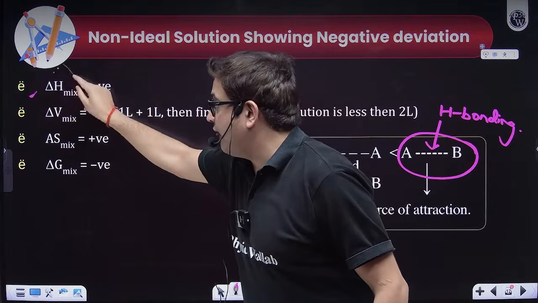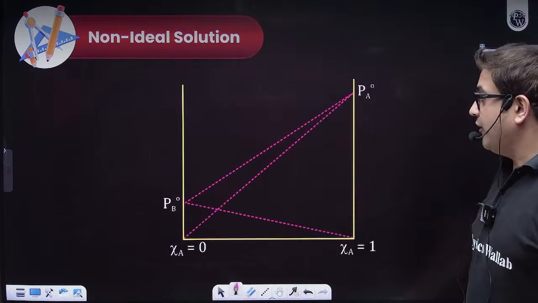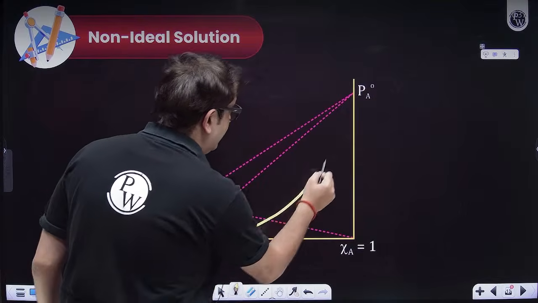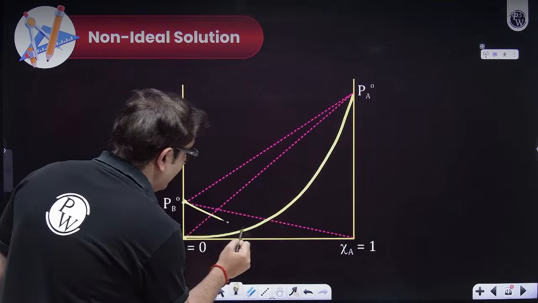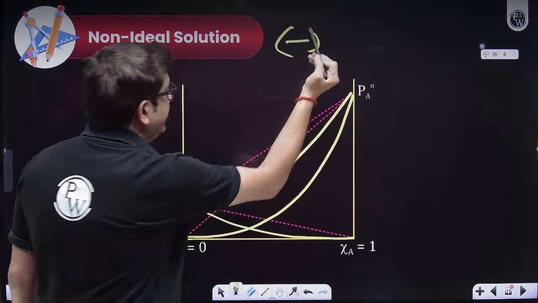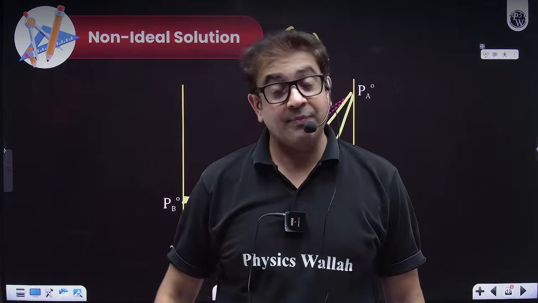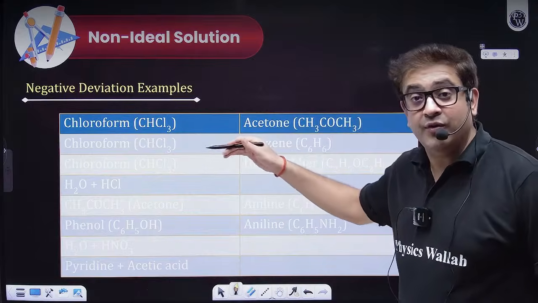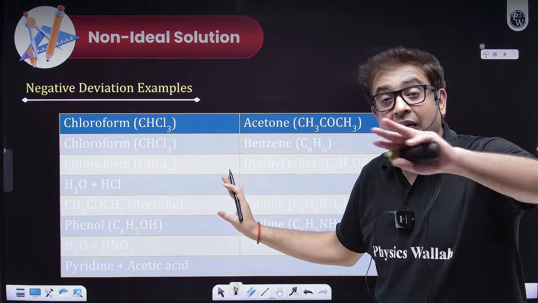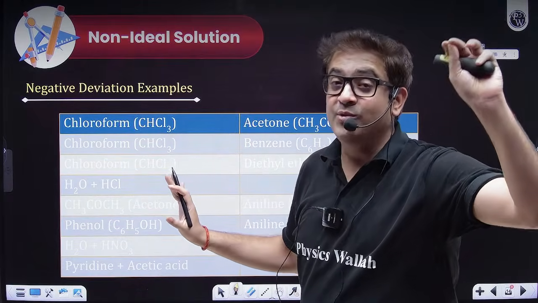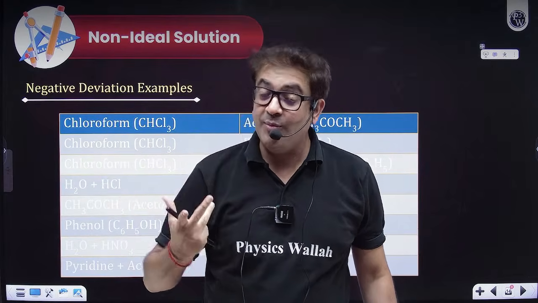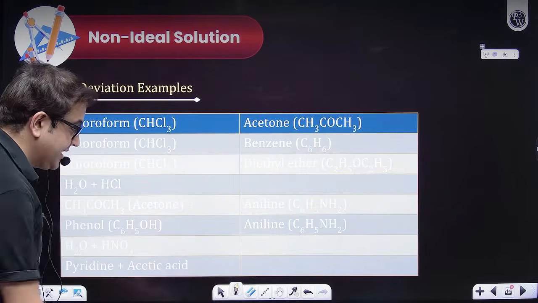Obviously these thermodynamic factors will remain the same, but what will happen? They will have less pressure, because A will be loving B, so it will go less into the vapor phase. B will also show less, so this will be a negatively deviated curve as compared to the ideal solution. And what are examples of solutions showing negative deviation? The famous examples, beta. If you just learn these examples, no question is going to challenge you. For ideal solutions, you should just see that they belong to the same functional group. For negative deviation, these are the famous examples. What are they, sir?